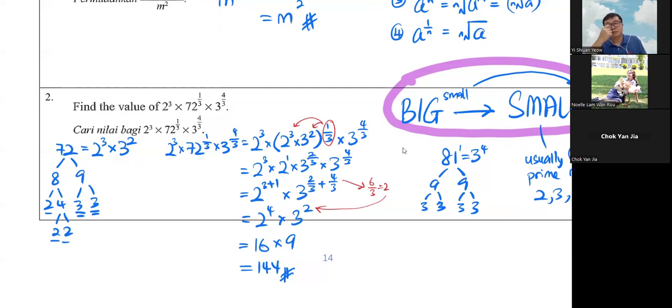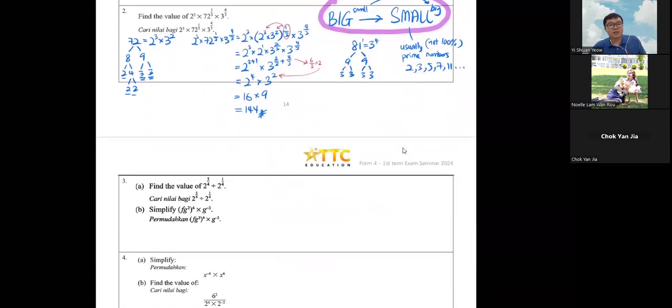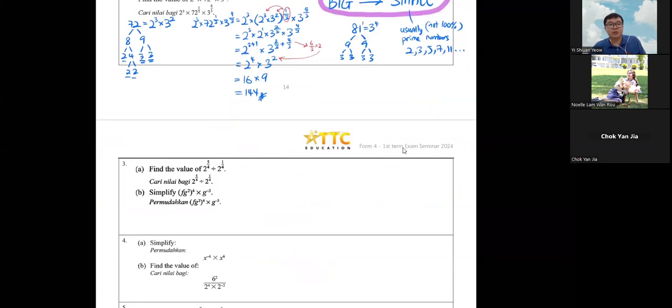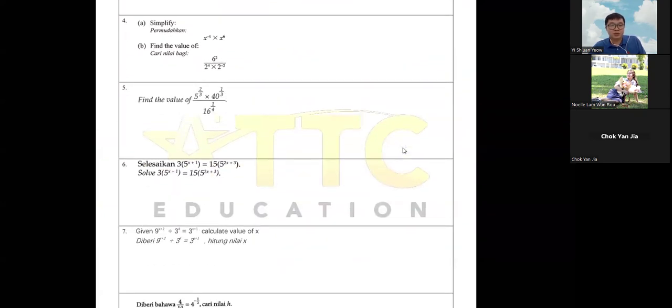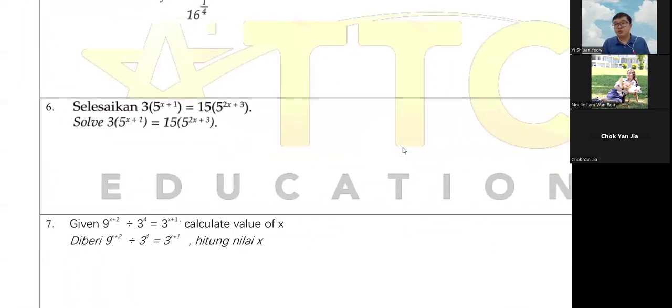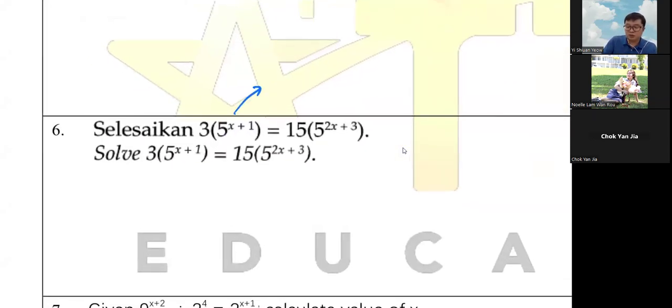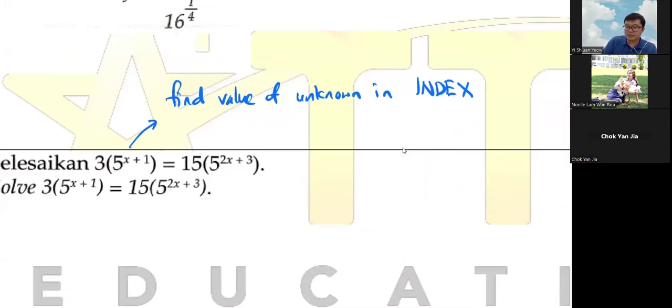Okay, done. If you're done, we can go next because no time already. Not much time. I think one more thing only. So once you see something like, for example, question number 6, once you notice that they ask you to find an unknown and the unknown is on the top, so find the value of the unknown in the index, the value of the unknown is in the index,